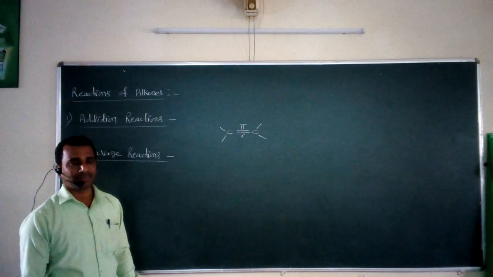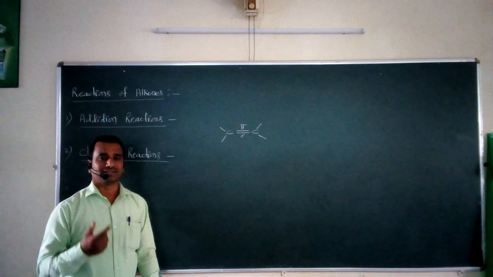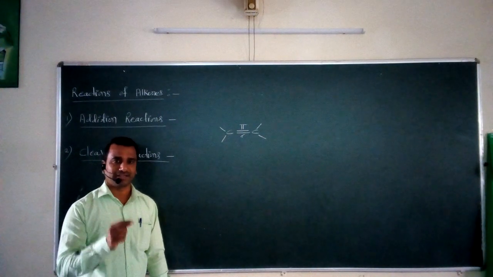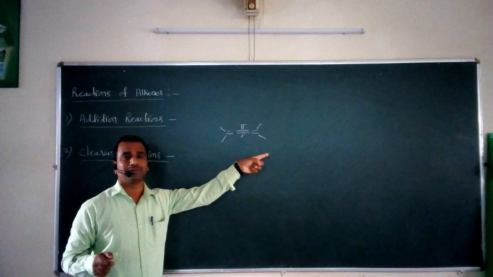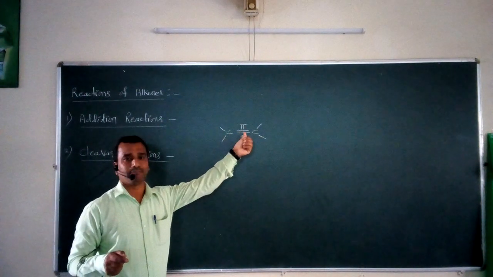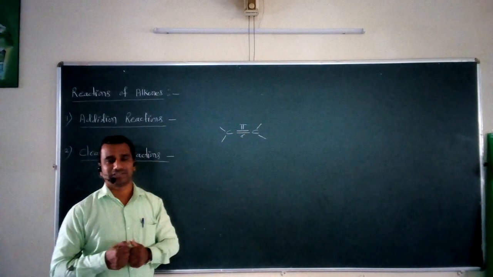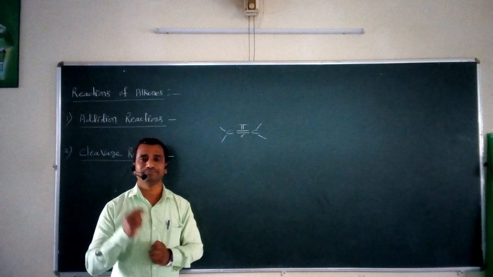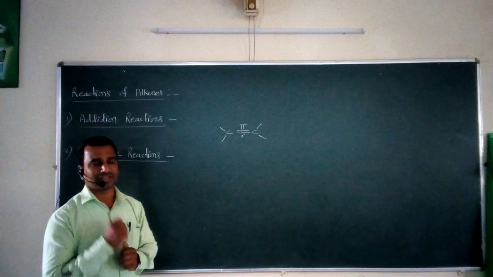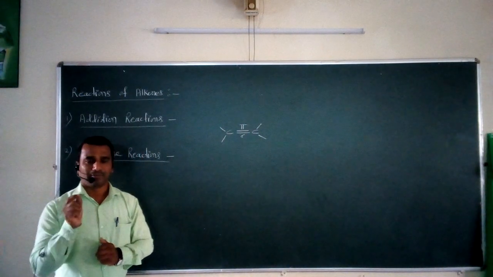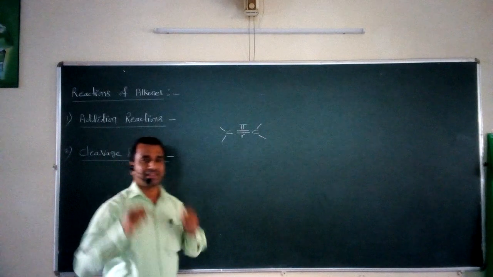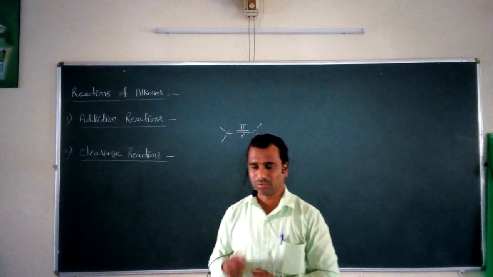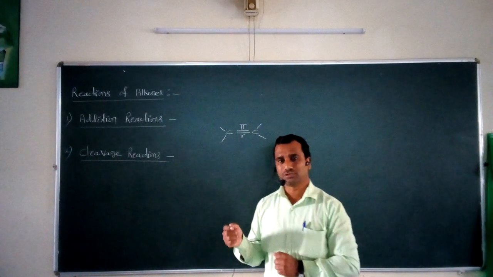So we can say that the reactions given by alkenes are nothing but the reactions given by this particular carbon-carbon double bond, or by the pi bond, or it may be by the sigma bond. Actually this carbon-carbon double bond is involved in each and every reaction of alkenes. On the basis of this, two types of reactions can be shown by these alkenes.